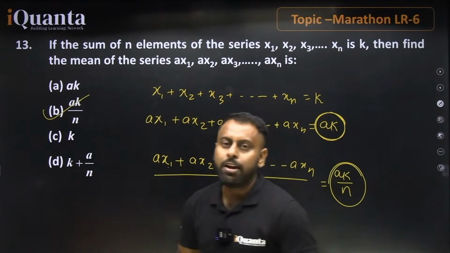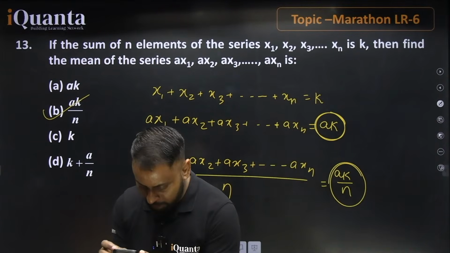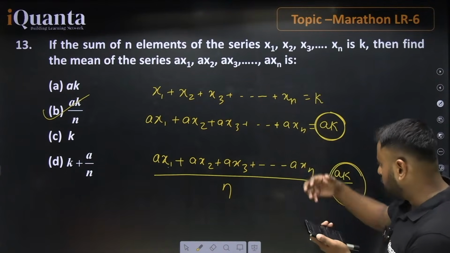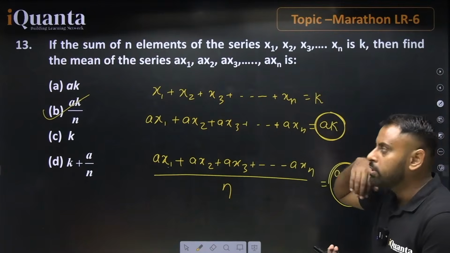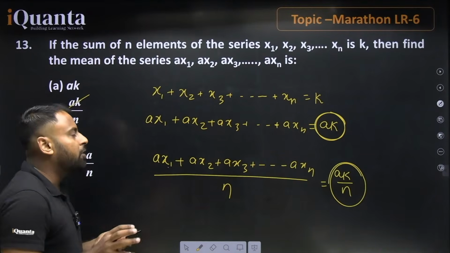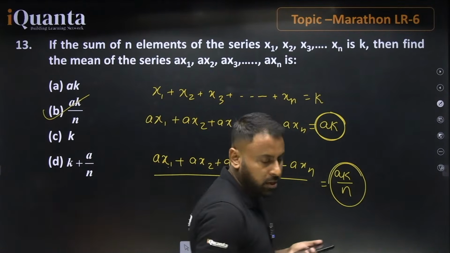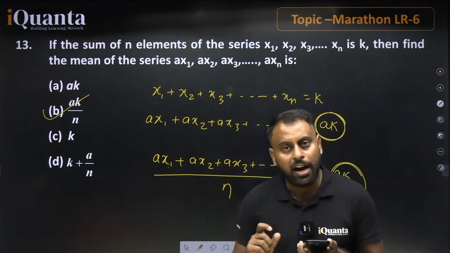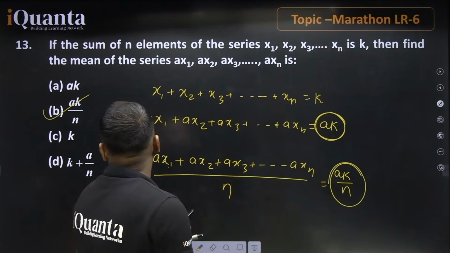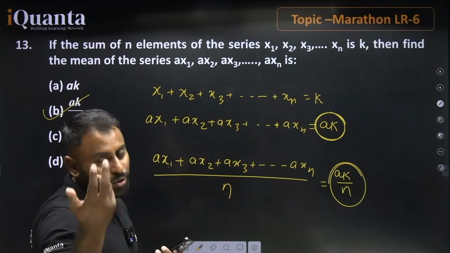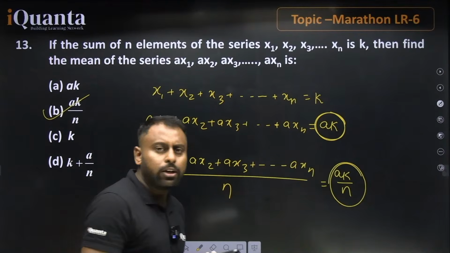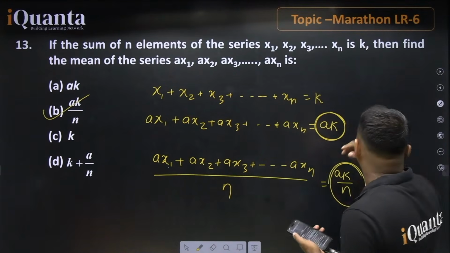So ak divided by n is option number B. If we have such questions, you just have to read them carefully. No, ak will not be the right answer because we know that here the sum is mentioned. So you are just going to find the average, and for finding the average we just divide by the number of observations. So be careful in these types of questions, because JIPMAT is asking twisted questions. We were not aware that a question can be based on the sum as well. So yes, they will give you twisted questions, so just follow the questions very carefully.